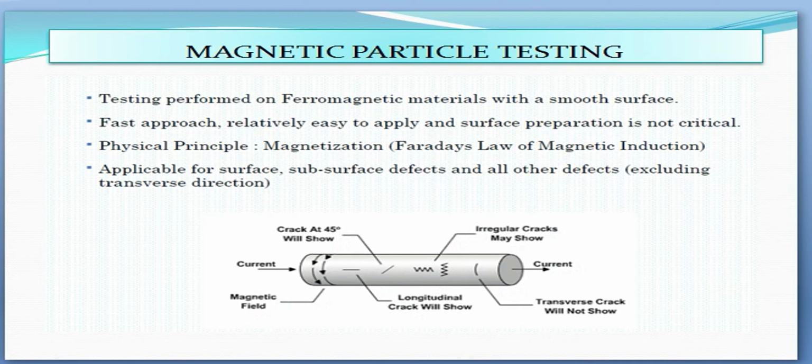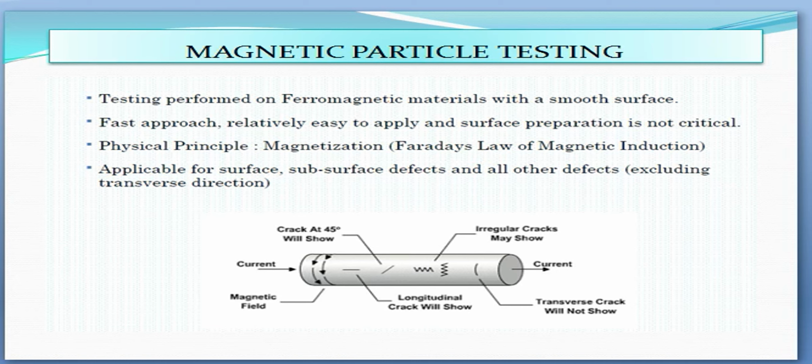Magnetic particle inspection. The magnetic particle method is used for locating surface and subsurface discontinuities in ferromagnetic materials. It is based on the fact that when the material of the part under test is magnetized, magnetic discontinuities that lie in a direction generally transverse to the direction of the magnetic field will cause a leakage field to be formed at and above the surface of the part.